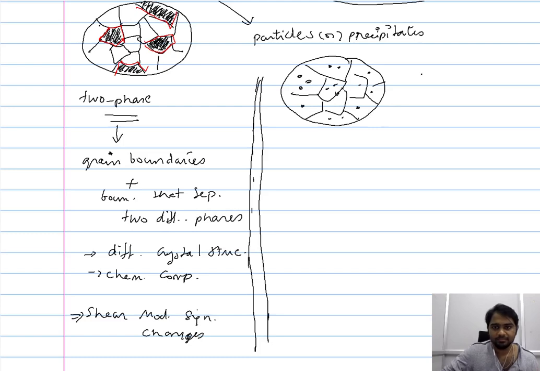One is through precipitation, and the other is through dispersion.